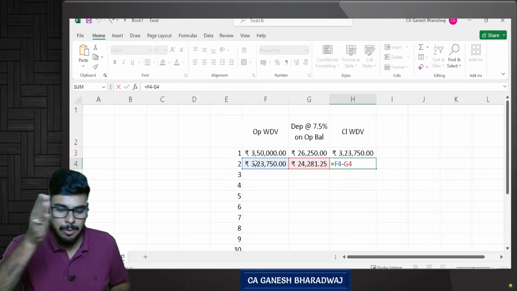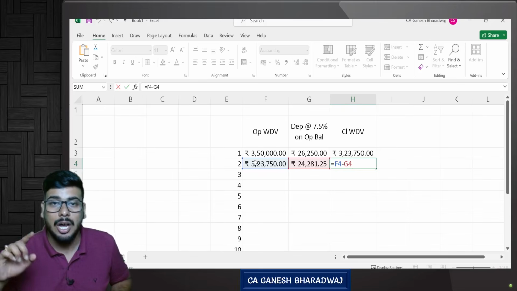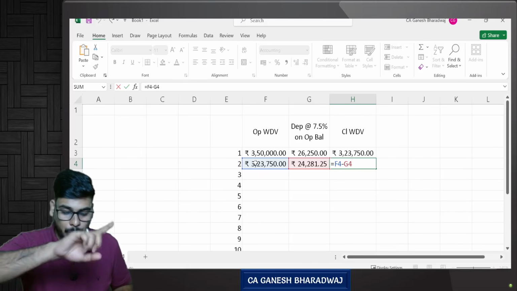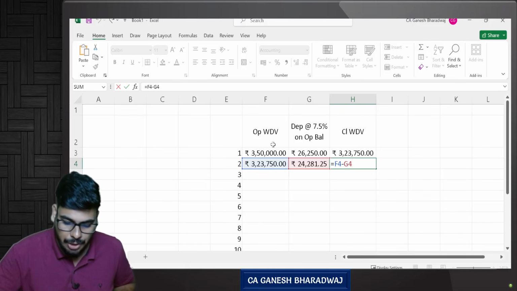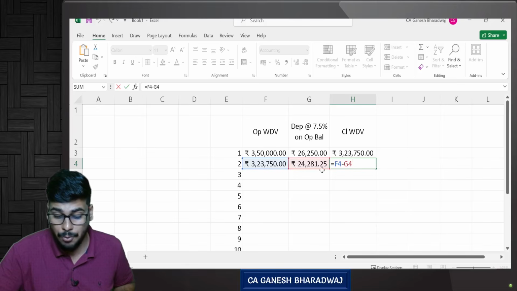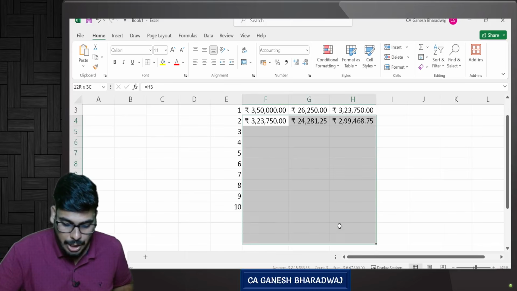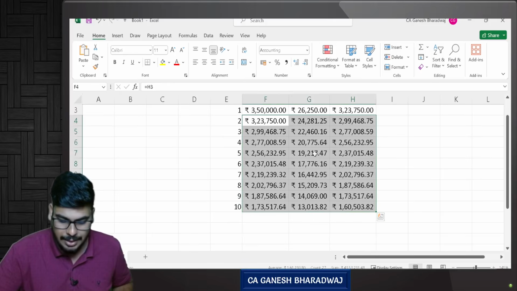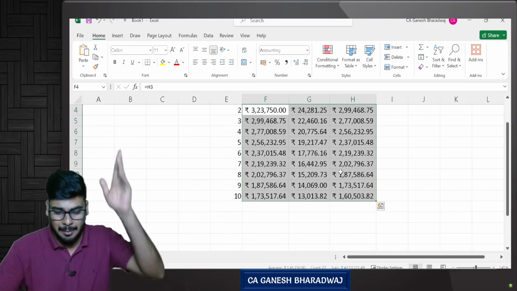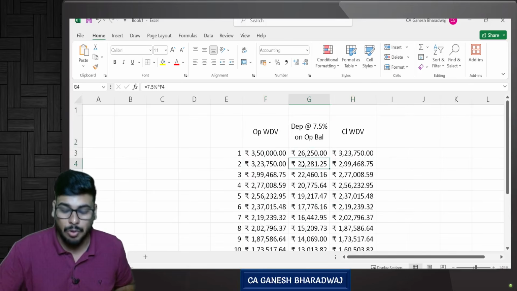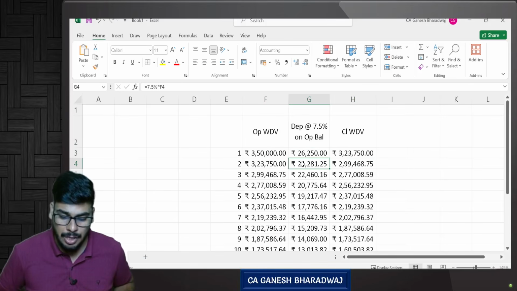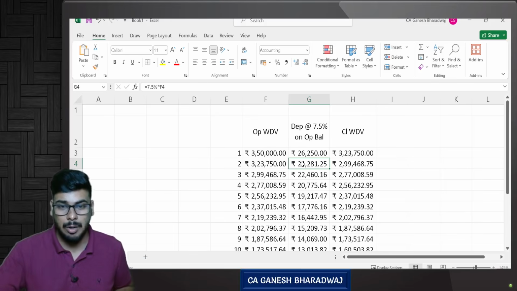What is going to be the closing WDV for year 2? It's opening WDV minus the depreciation. So here you have F4 minus G4, that is 723,750 minus 24,821.25. This is going to be the closing WDV. This calculation you need to do for 10 years. In Excel, if you do it automatically, you can just get these figures. But in the exam, you don't have this luxury. Every year, you need to compute the WDV.